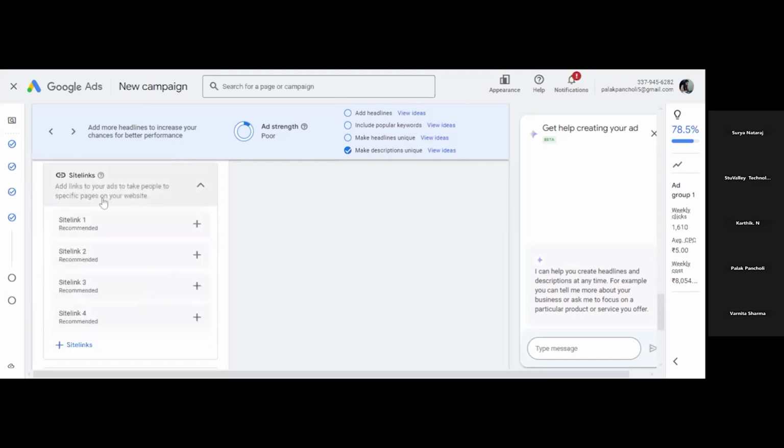Now after this comes the site links. Site links are if you want to divert your traffic from the ad campaign to other pages of your website, for example to your blog page, to your purchase page, or to your gallery page, so you can add the site links here. Other site links also you can add here.